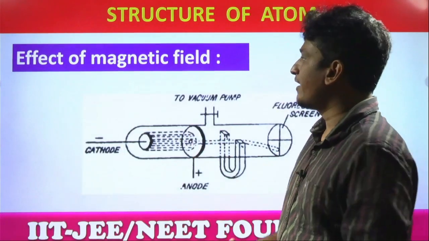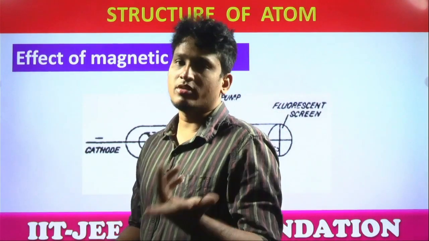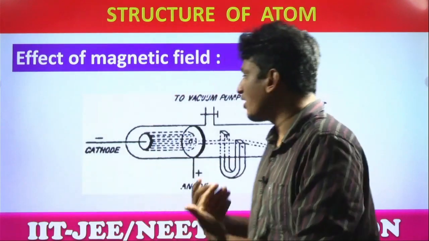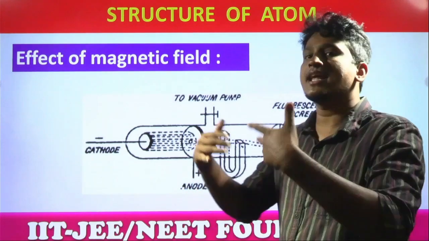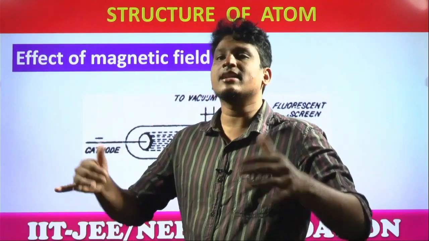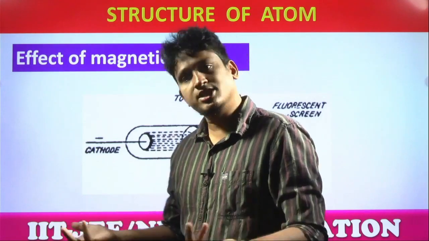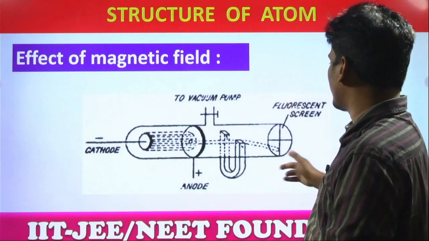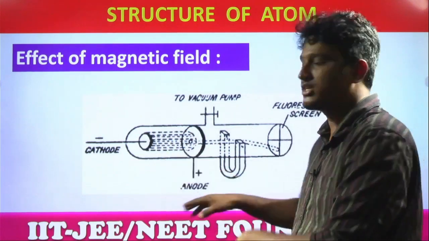Next, effect of magnetic field. You can see the magnetic field has poles, north pole and south pole. The direction of these cathode rays in the presence of a magnetic field is the same as expected for negatively charged particles. That means they are behaving like negatively charged particles. This proves electrons are negatively charged. Yes or no? Look, a fluorescence screen is also observed. Why? Just to observe the deflection, that's it.